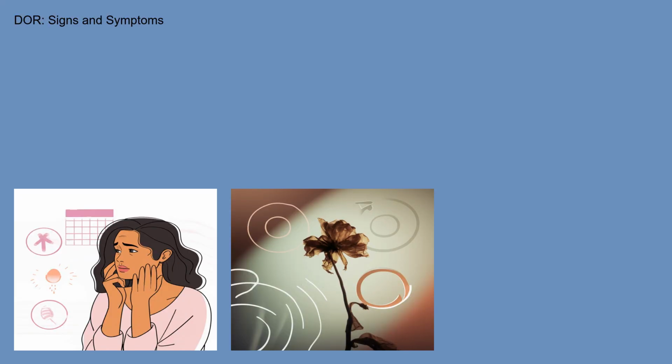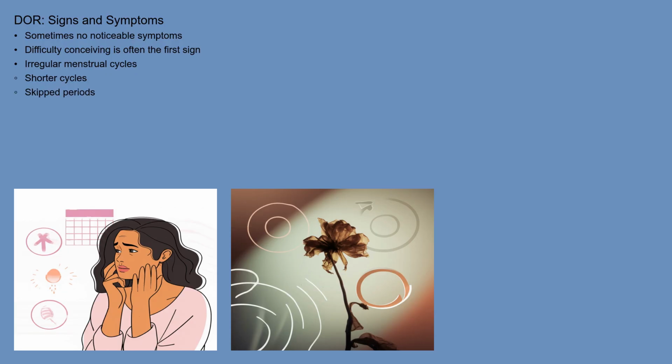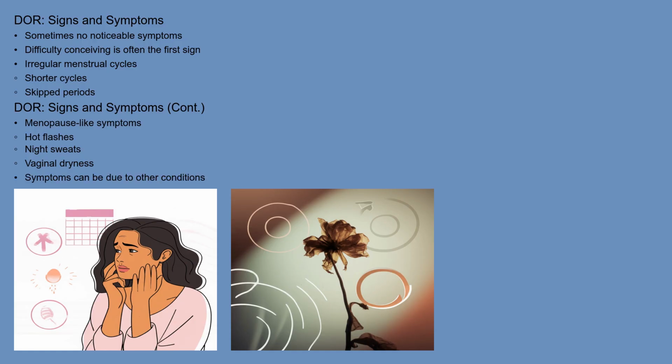What are the signs and symptoms of DOR? Sometimes there are no noticeable symptoms. For many women, the first indication of DOR is difficulty conceiving. Irregular menstrual cycles, including shorter cycles or skipped periods, can also be an indicator. Some women may experience symptoms similar to menopause, such as hot flashes, night sweats, or vaginal dryness. However, it's important to remember that these symptoms can also be caused by other conditions, so it's crucial to consult a healthcare professional for proper evaluation.